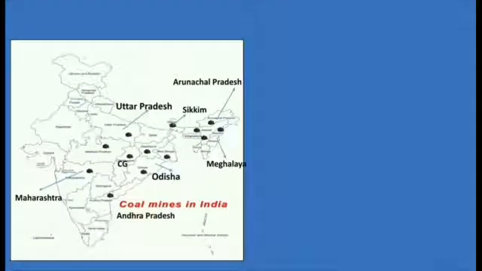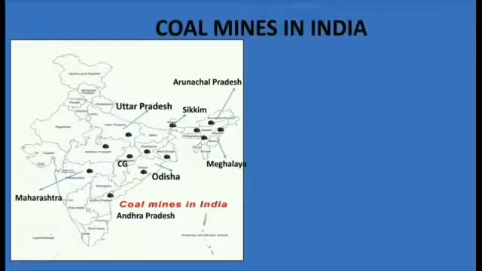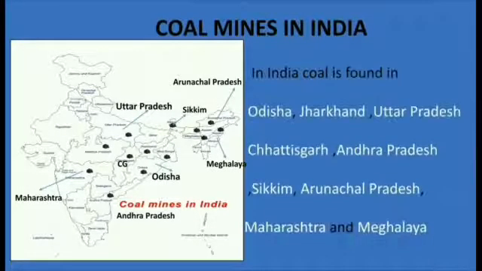Now, we are going to see the location of coal mines in our country. They are found in Odisha, Jharkhand, Uttar Pradesh, Chhattisgarh, Andhra Pradesh, Sikkim, Arunachal Pradesh, Maharashtra and Meghalaya.